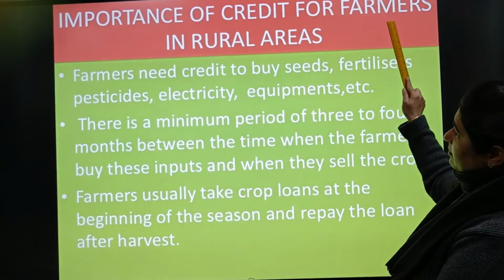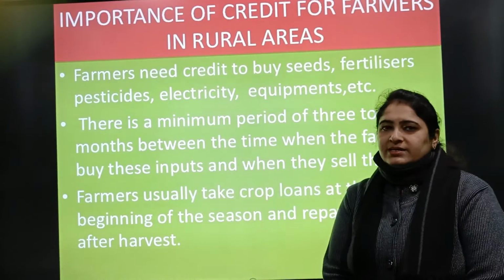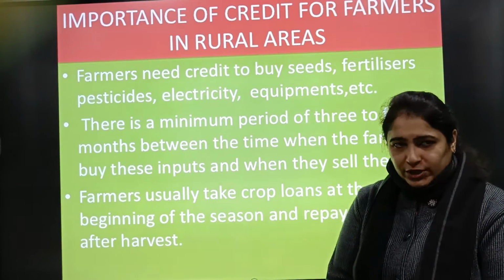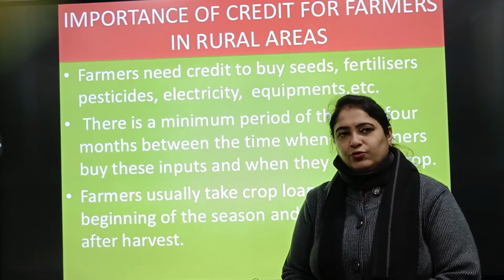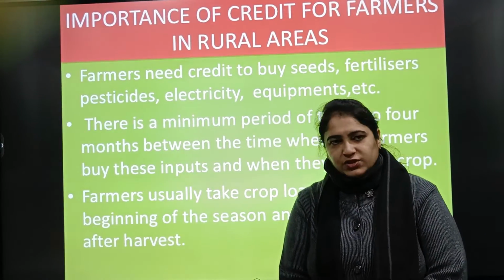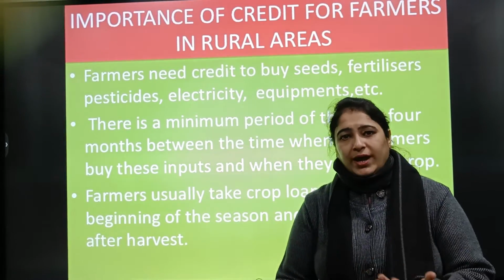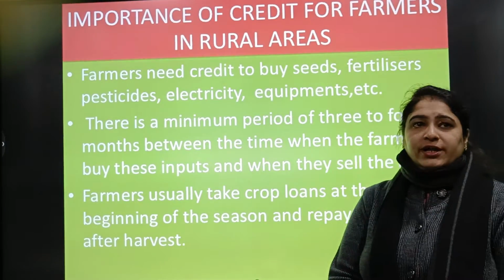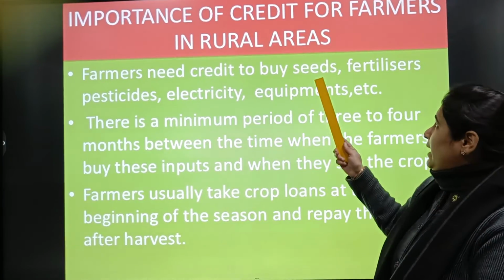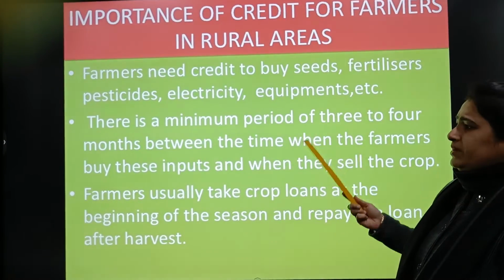Importance of credit for farmers in rural areas. In our country, India, 70% of the population are farmers. As we all know, we have already studied it in many of the chapters. Farmers are poor people who generally require loans. They need credit to buy their agricultural inputs. Agricultural inputs means seeds, fertilizers, pesticides, electricity, equipment, etc.